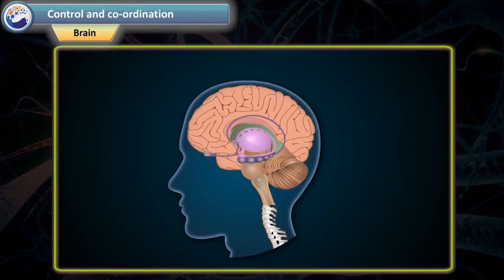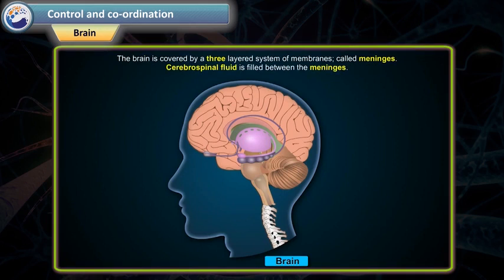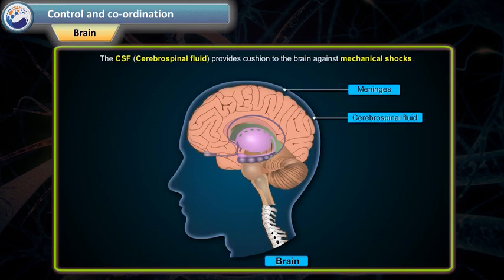Parts of the central nervous system. Brain. The human brain is a highly complex organ, which is mainly composed of nervous tissue. The tissues are highly folded to accommodate a large surface area in less space. The brain is covered by a three-layered system of membranes called meninges. Cerebrospinal fluid is filled between the meninges. The CSF, that is, cerebrospinal fluid, provides cushioning to the brain against mechanical shocks. Furthermore, the brain is housed inside the skull, called the cranium, for optimum protection.